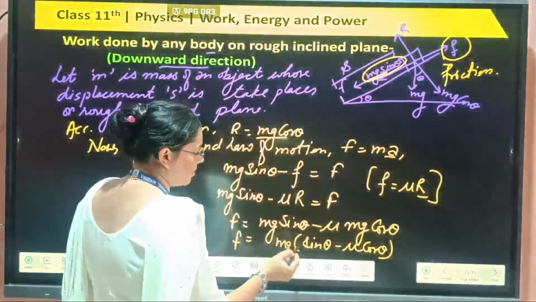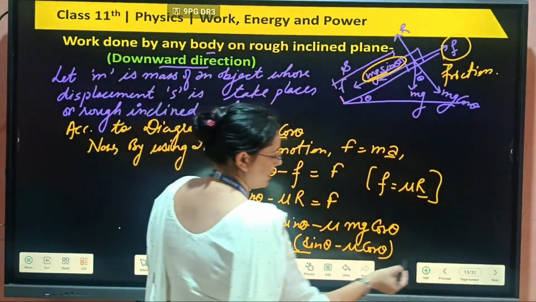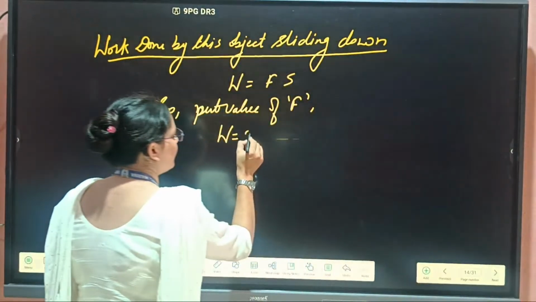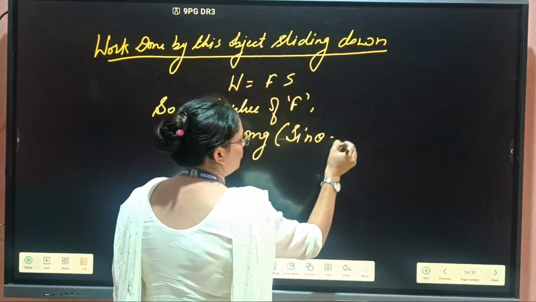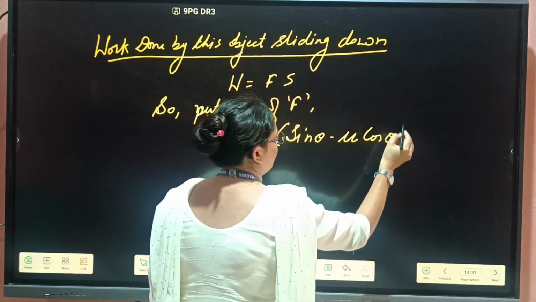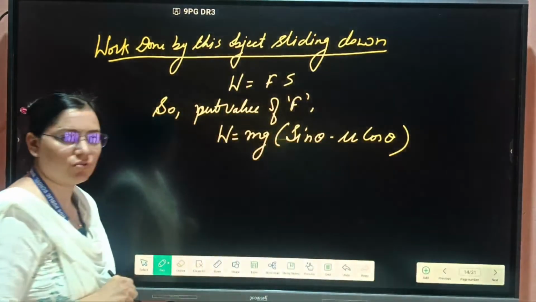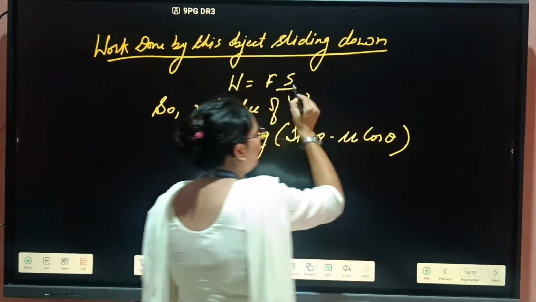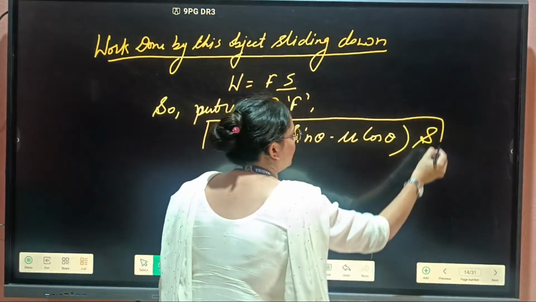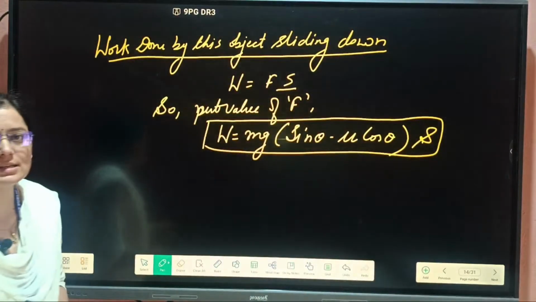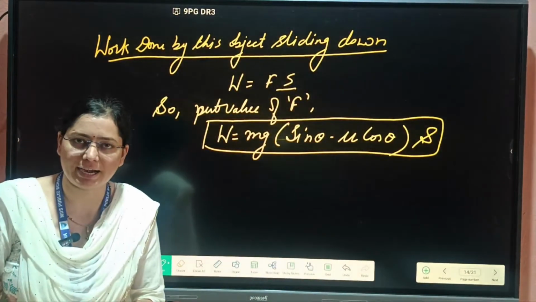Our force comes out to be mg sin theta minus mu mg cos theta. This will be our force. Multiply it with the displacement, and this will be the complete work done when an object is sliding down a rough inclined plane.